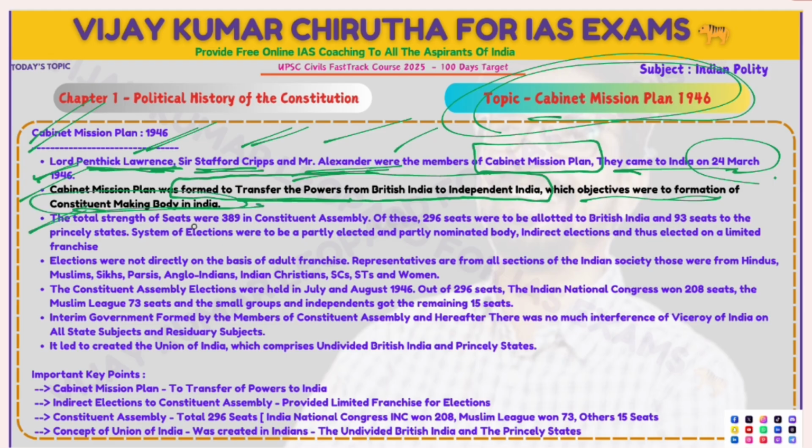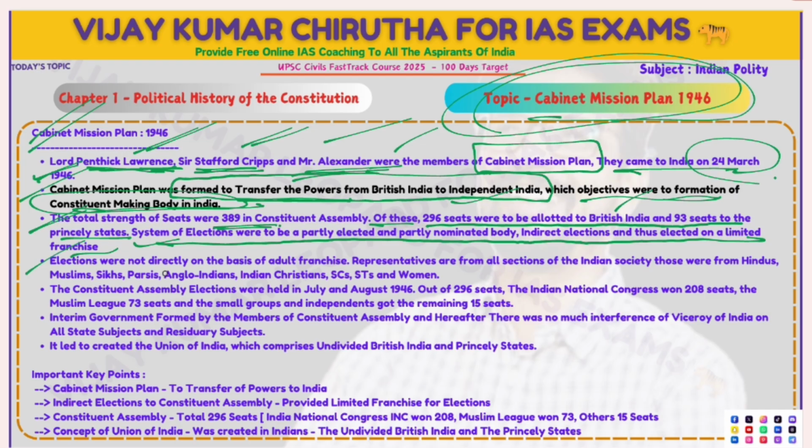So the total strength of seats in the Constituent Assembly was 389. Out of these, 296 seats were allocated to British India and 93 seats to the princely states. The system of election was partly elected, partly nominated, with indirect elections on a limited franchise.